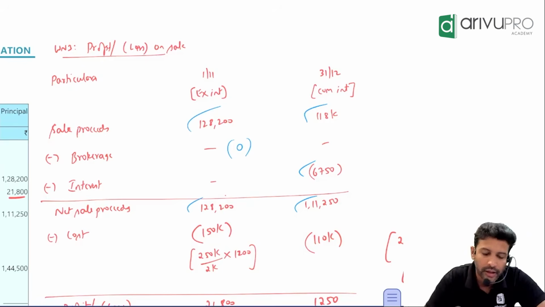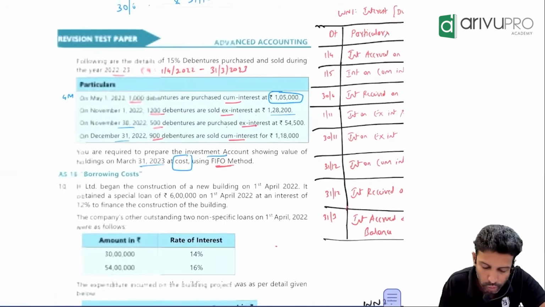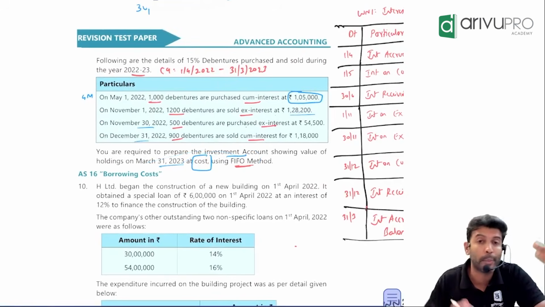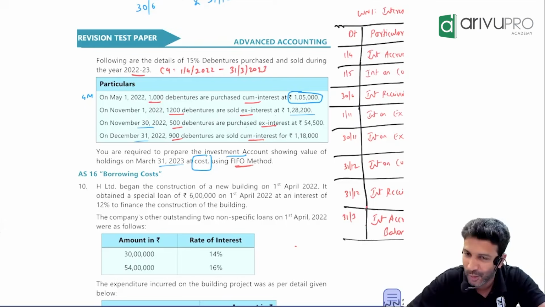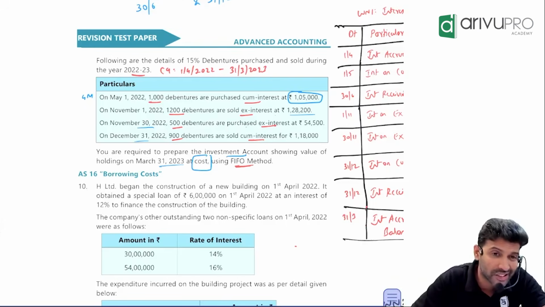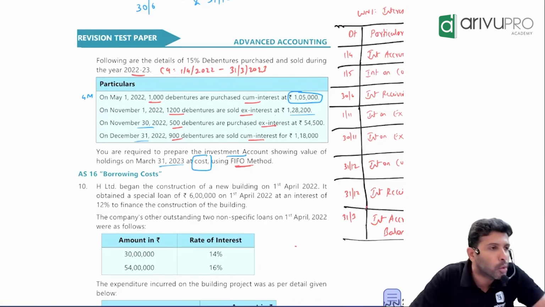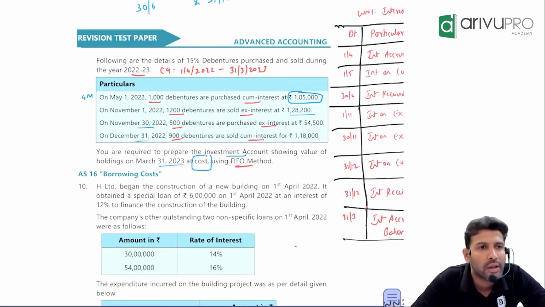But hang on. Here we have to find out profit or loss under average cost method or FIFO method. The question clearly said that you'll have to use what method? FIFO method. What does FIFO mean here? First in, first out. Whichever investment you purchased first, you will sell it first.